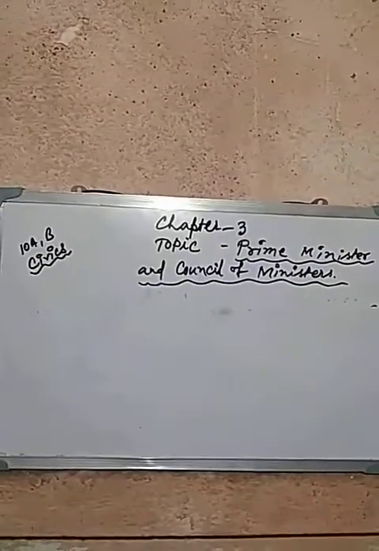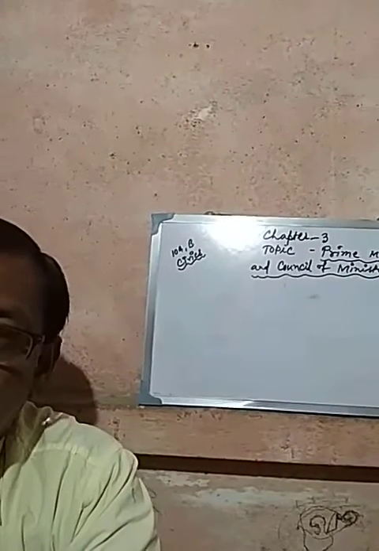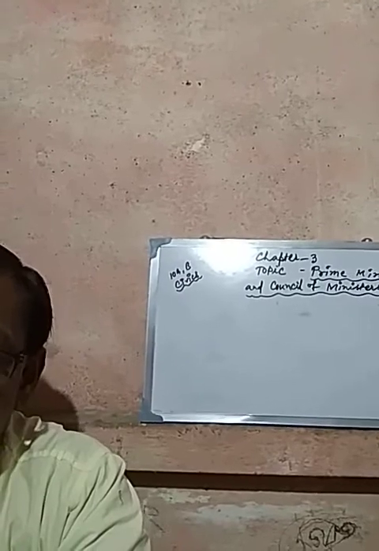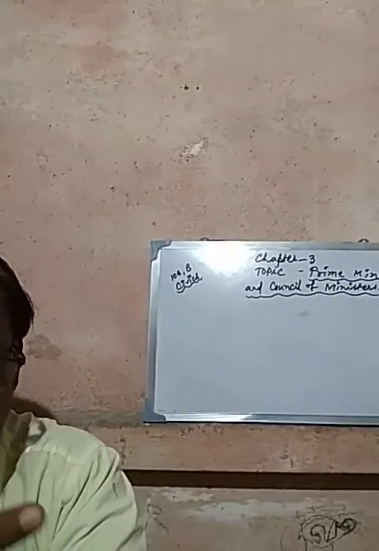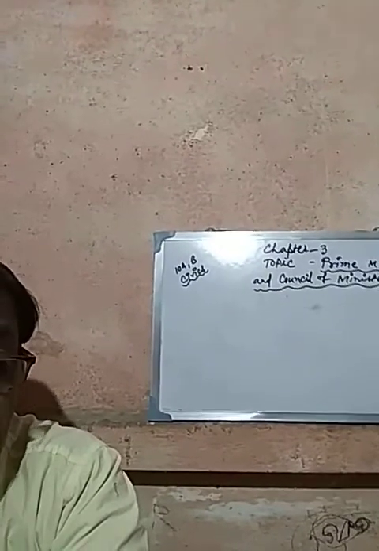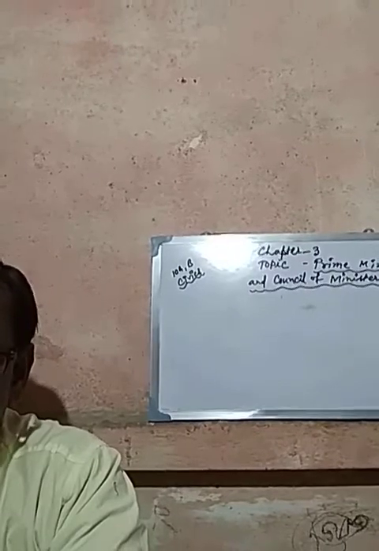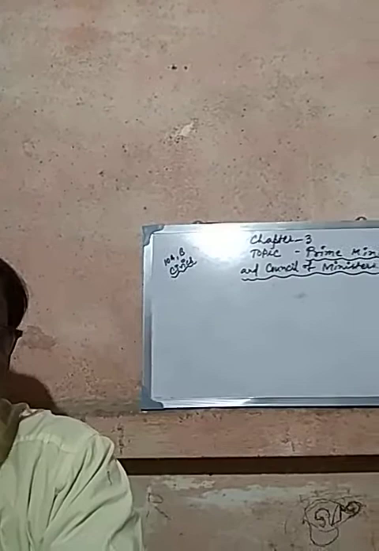Our Indian constitution has made an arrangement according to which the president acts on the advice of the Prime Minister. The president acts on the advice of the Council of Ministers. According to the system of the constitution, the president of our country acts on the advice of the Council of Ministers.